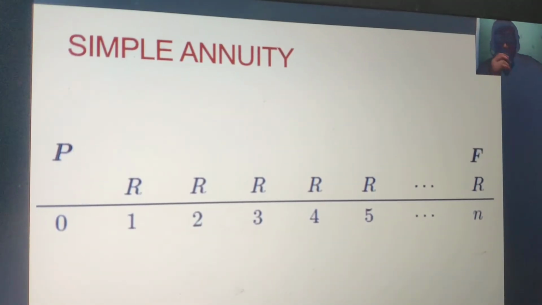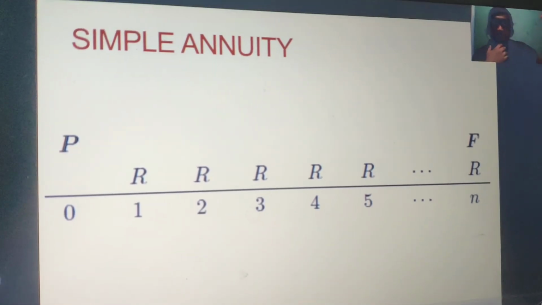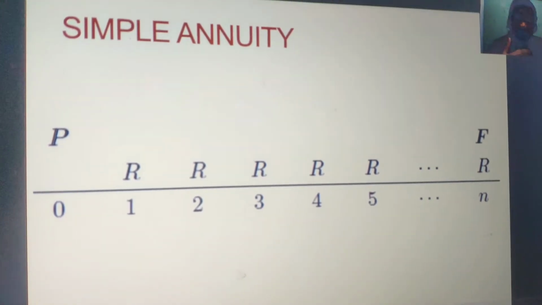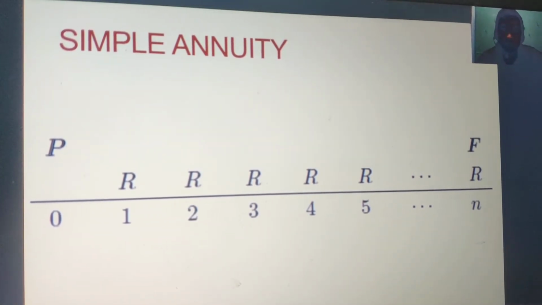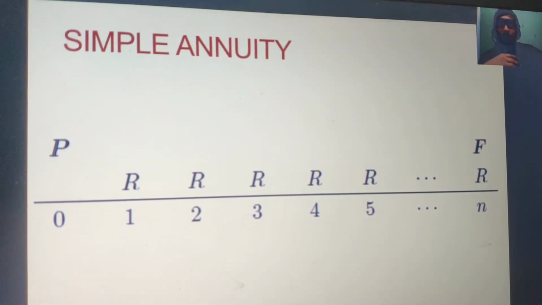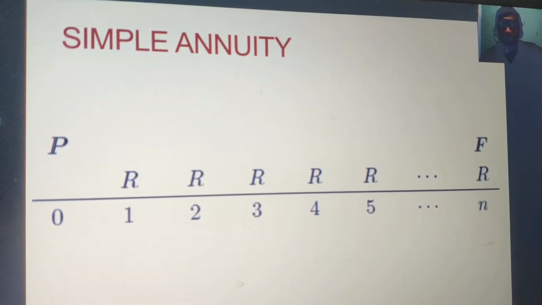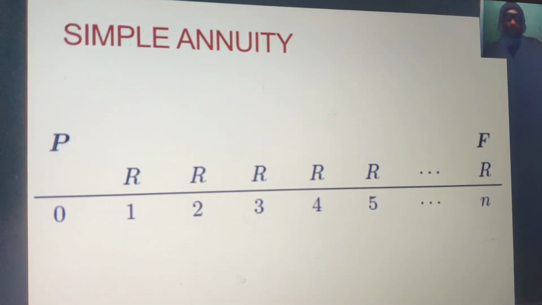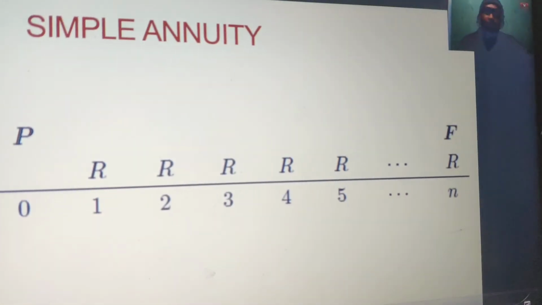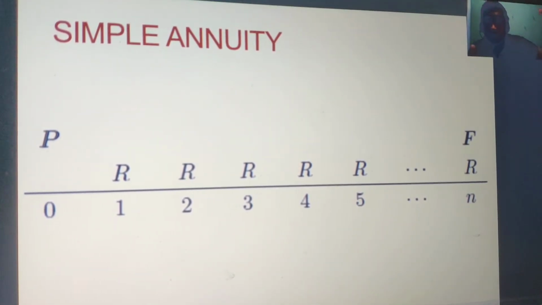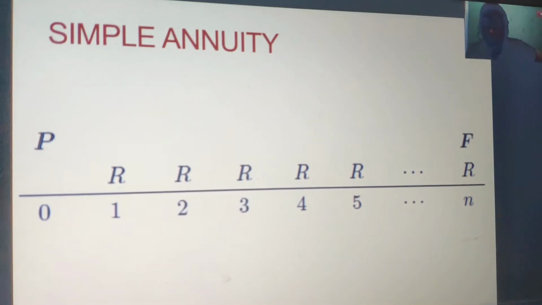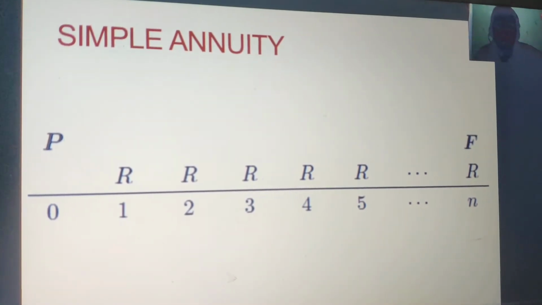So, as an illustration, on the upper part, we have the payments to be made, and on the bottom part, we have the number of terms of payment. So we have P here as the present value, and then up to the last one, we have F, or the final value.